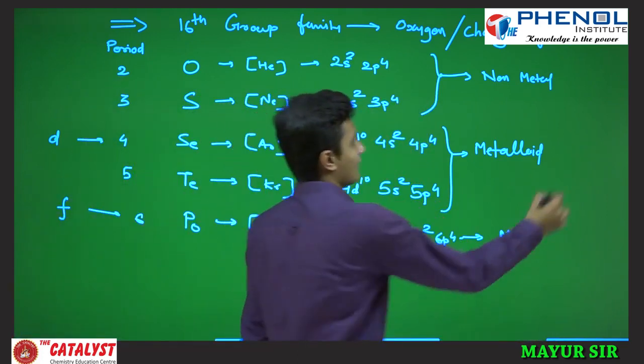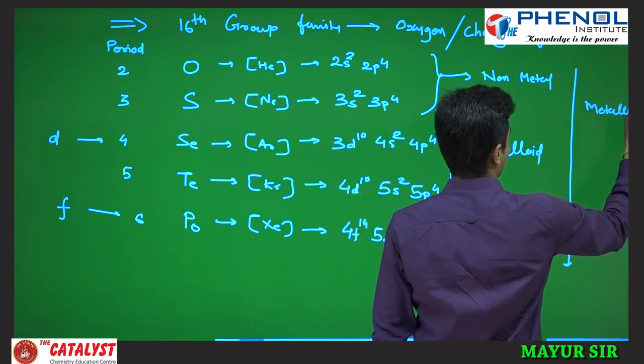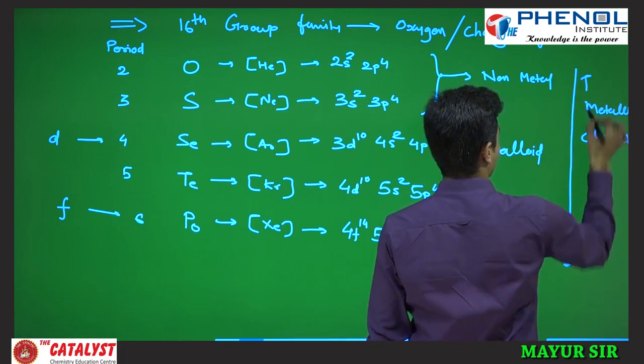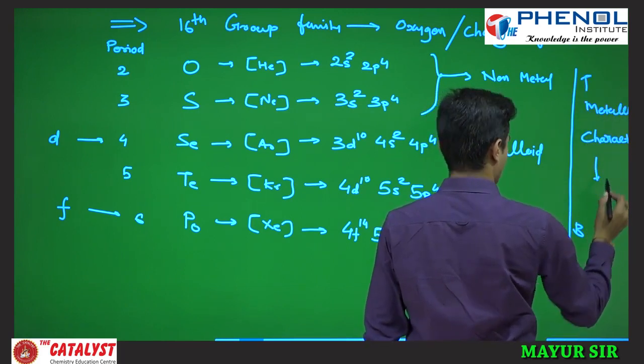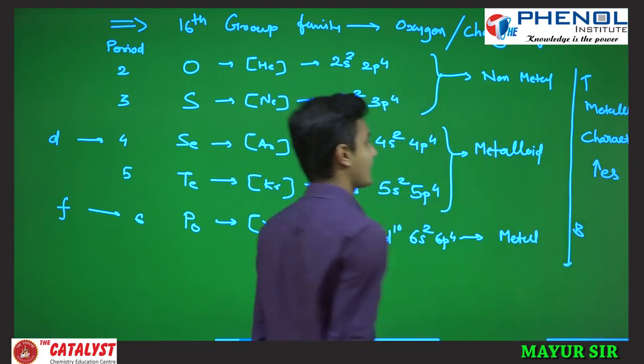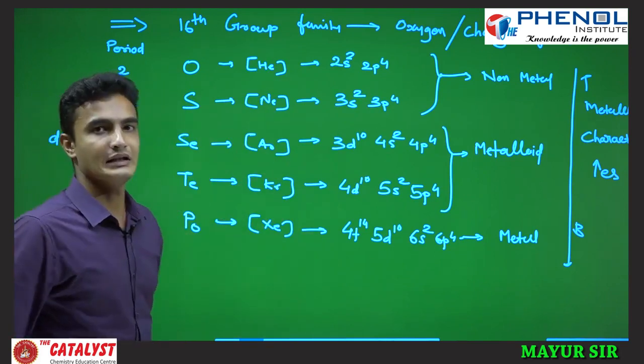Metallic character increases from top to bottom, as we are moving from non-metal to metal in the group.